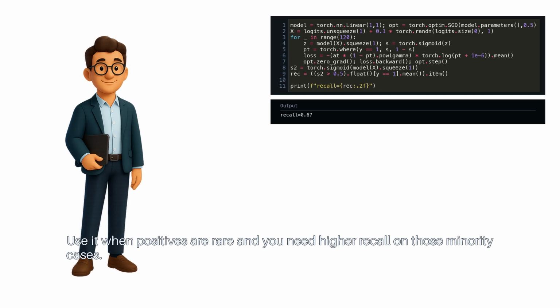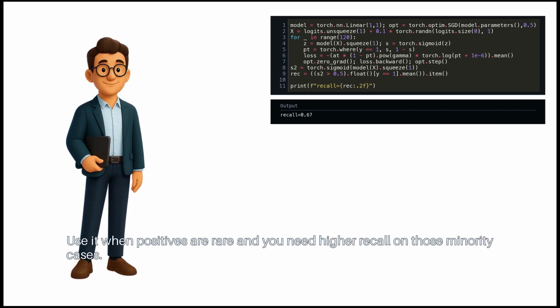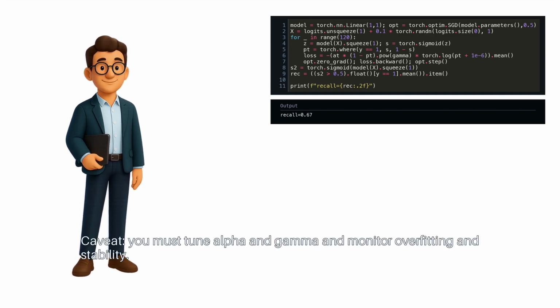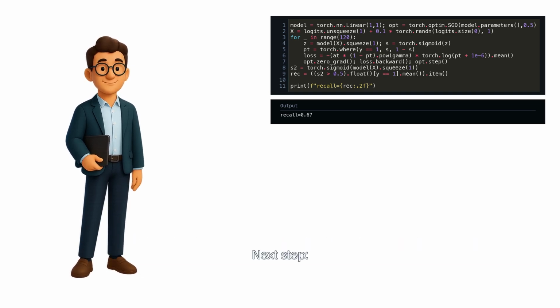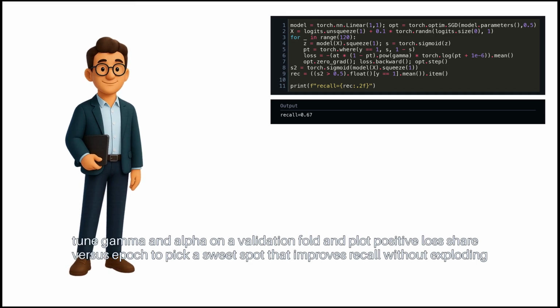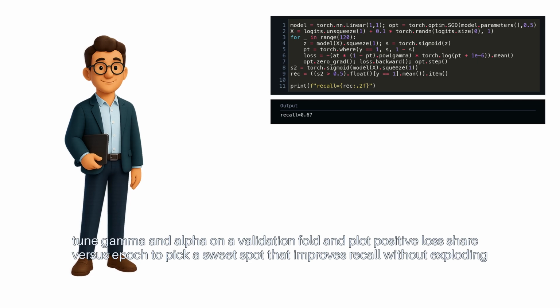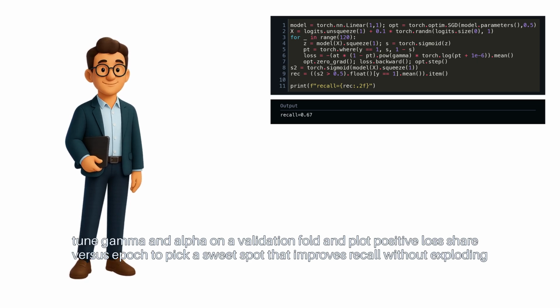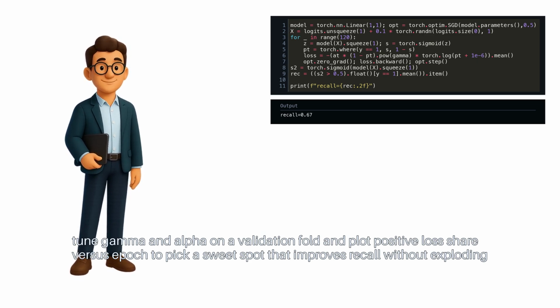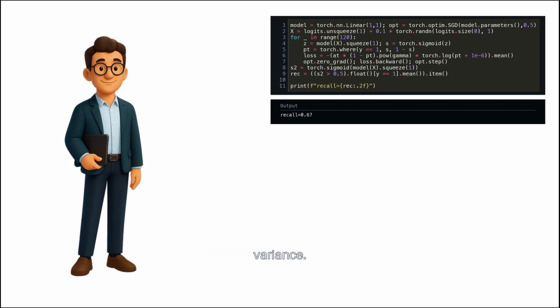Use it when positives are rare and you need higher recall on those minority cases. Caveat: you must tune alpha and gamma and monitor overfitting and stability. Next step: tune gamma and alpha on a validation fold and plot positive loss share versus epoch to pick a sweet spot that improves recall without exploding variance.